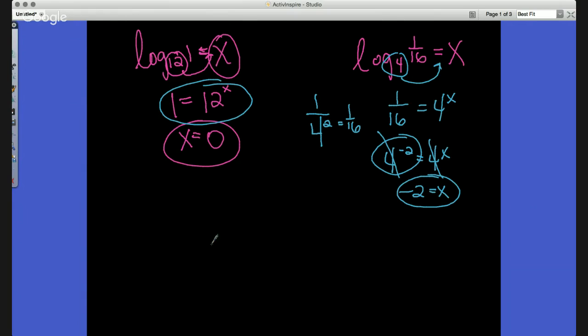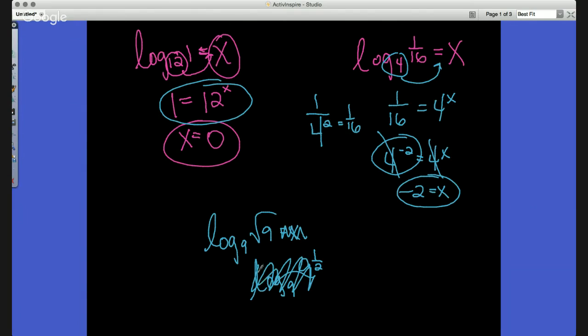Another way to do it on number 26 is if I have log base 9 square root of 9. Again, I could set this equal to x and shoot the 9 over. But something that might be easier is if I see that the 9's are the same, and I could get it to where it's the same, I could make the square root of 9 the same thing as 9 to the 1/2 power. So if I have log base 9 of 9 to the 1/2, that right there would actually cancel out, leaving me equal to 1/2. And so again, that would be number 26.